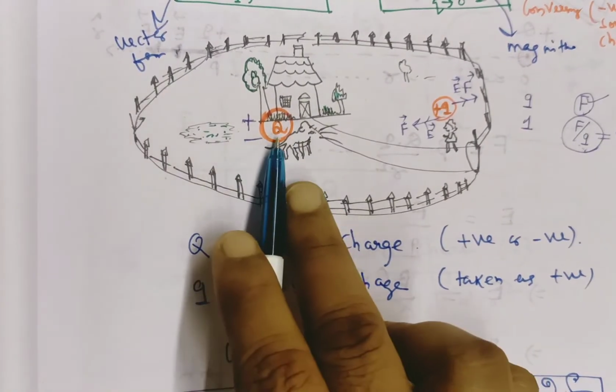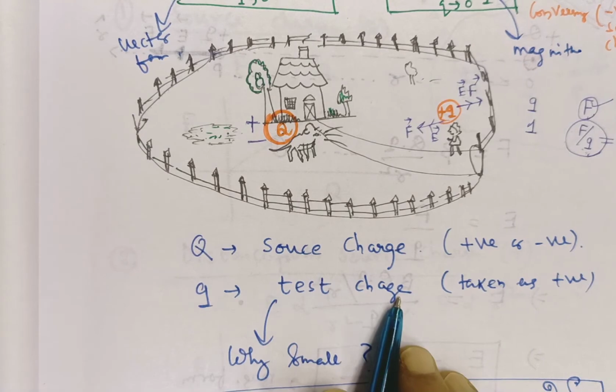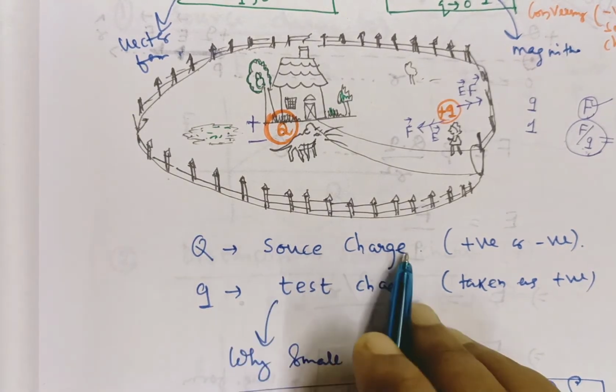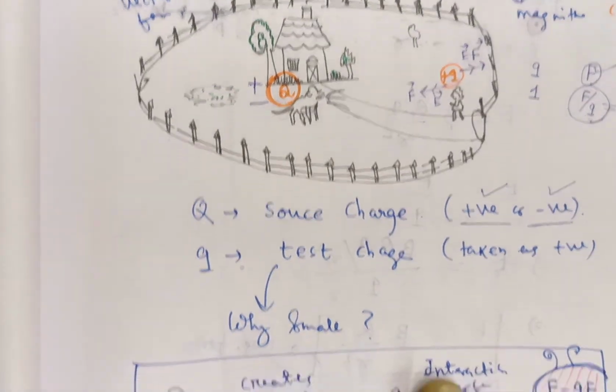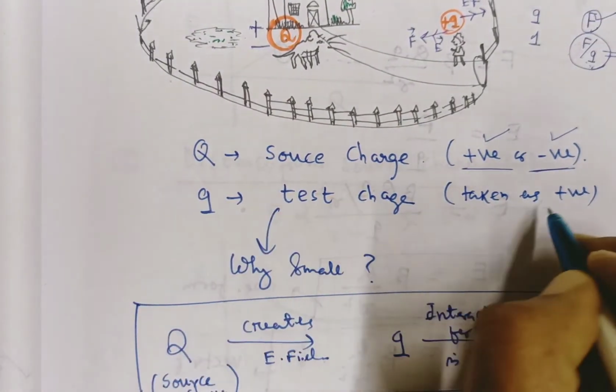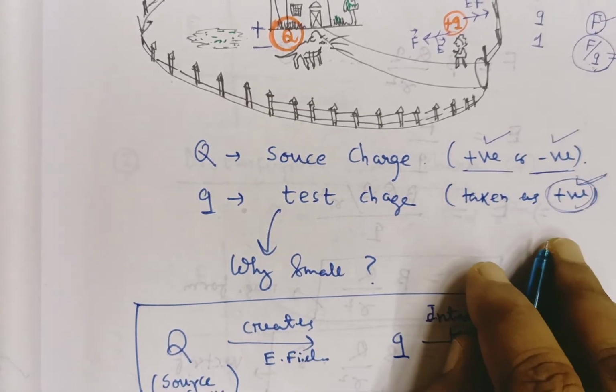Now here capital Q is taken as the source charge, small q is taken as the test charge. And the source charge, you remember, may be positive or it may be negative. But the test charge, by our convention, is universally taken as positive.